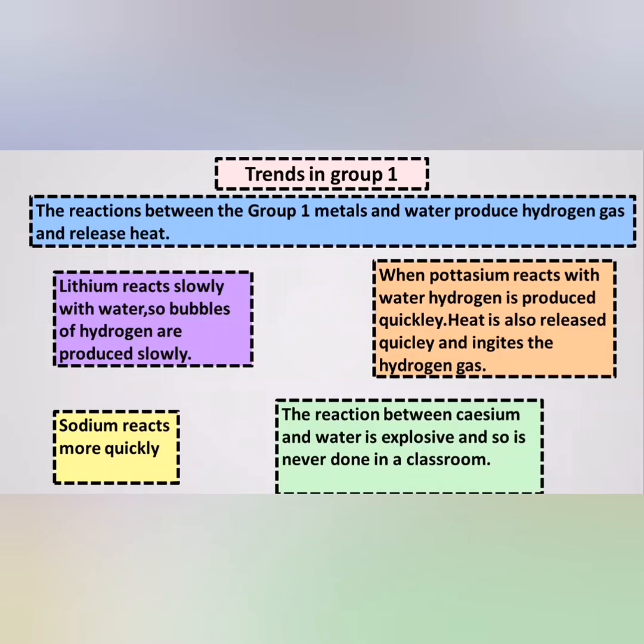Elements in Group 1. Before I start, I wanted to note that Group 1 metals are called alkali metals in science. Now, let's start. The reactions between the Group 1 metals and water produce hydrogen gas and release heat. That means when there is a reaction between the alkali metals and water, our product will be hydrogen gas, but they will also release heat. Now, let's talk about some elements in Group 1. First of all, lithium. Lithium reacts slowly with water, so bubbles of hydrogen are produced slowly.